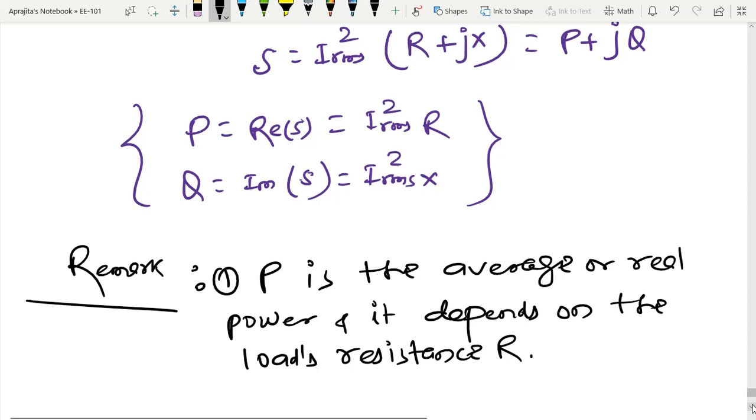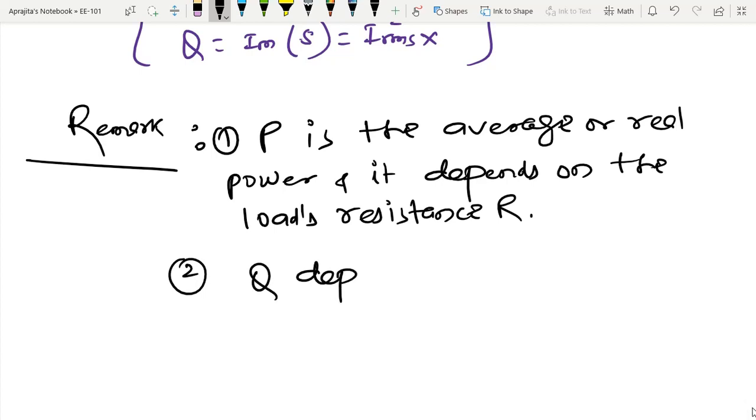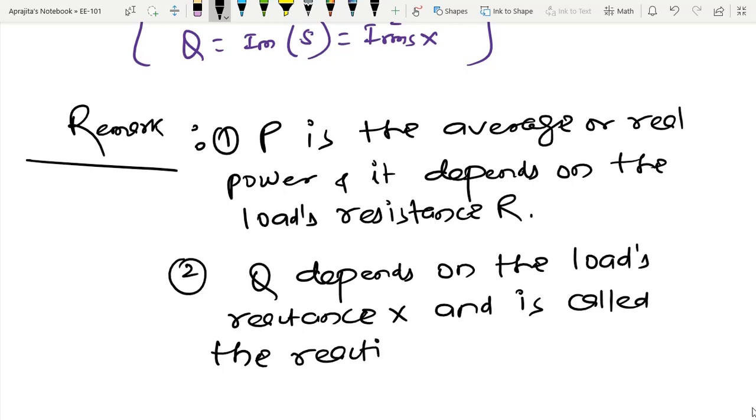The second point of this remark is like this: Q, which is the imaginary part of the complex power, depends on the load's reactance X and is called the reactive power.